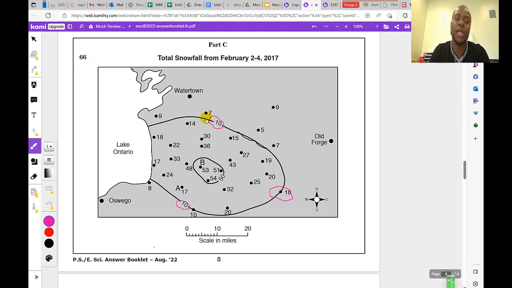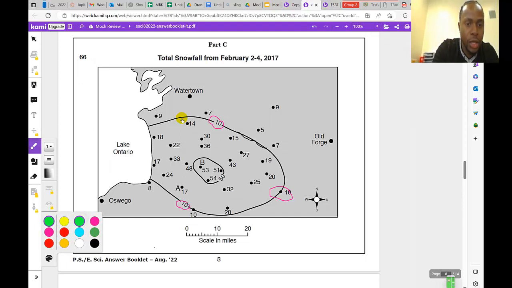So all the numbers outside of the 10 should be lower than 10. All right, let's verify that. 9 lower than 10, 7 lower than 10, 9 lower than 10, 5 lower than 10. You get the point. Everything outside of the 10 is lower.